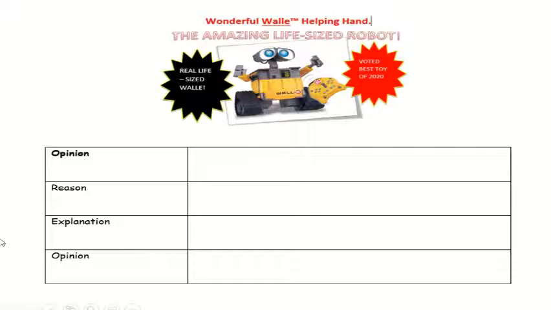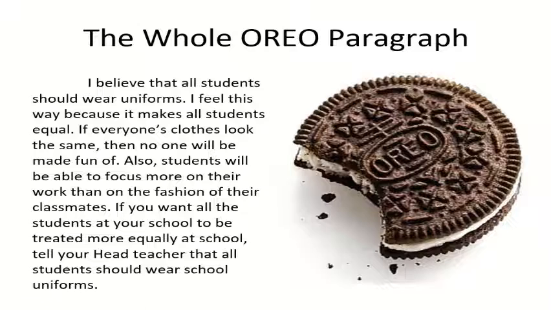So after you've done this, filling in these boxes, you're saying why your mum should buy you an Oreo toy, the helping hand, I'd like you to write this into a paragraph like we've got here.